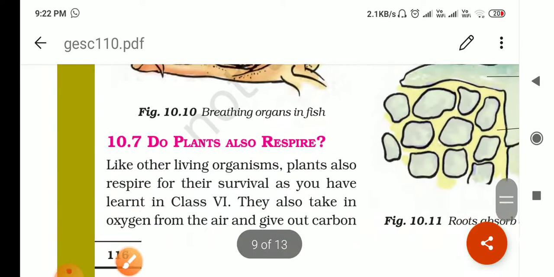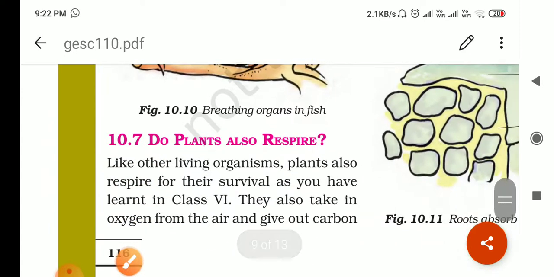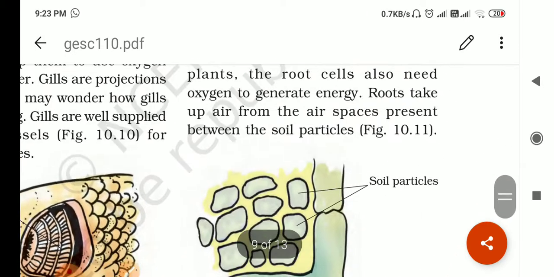Okay, now see, do plants also respire? Yes, plants also respire, because respiration is the very essential feature of all living organisms. Obviously, plants are also living organisms. That's why they also respire, right? Then they have to take oxygen inside, and they have to leave carbon dioxide outside.